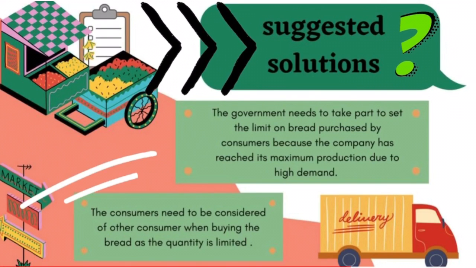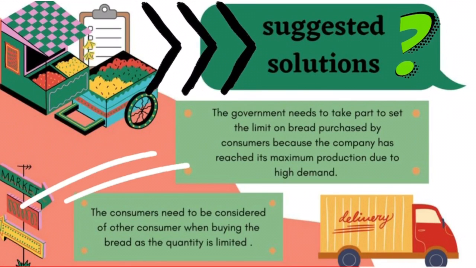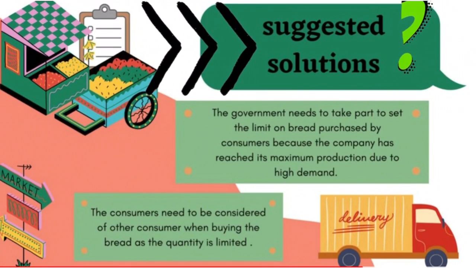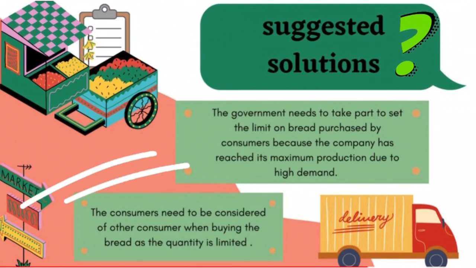Suggested solution: the government needs to take part to set a limit on bread purchased by consumers because the company has reached its maximum production due to the high demand. The consumer needs to be considerate of other consumers when buying the bread as the quantity is limited.